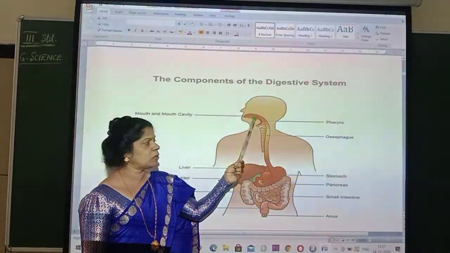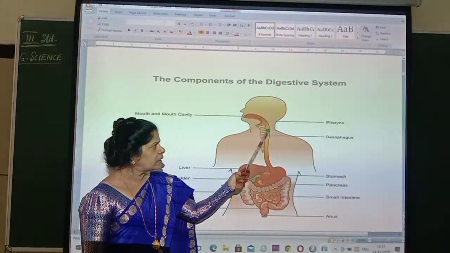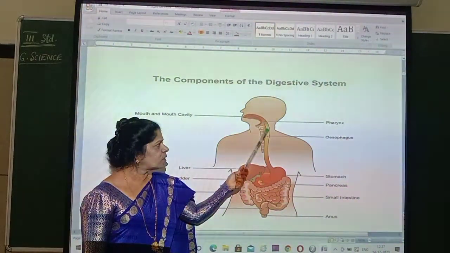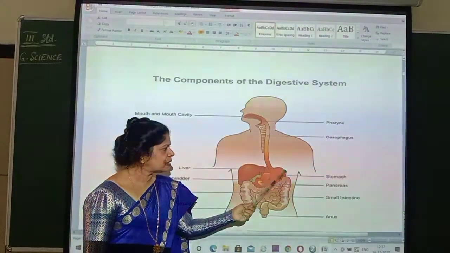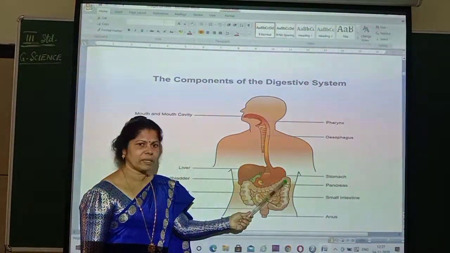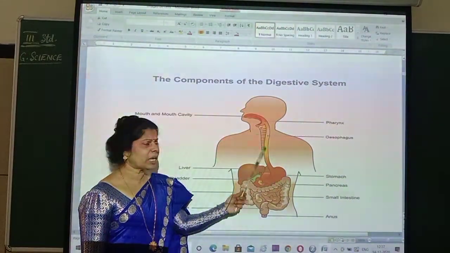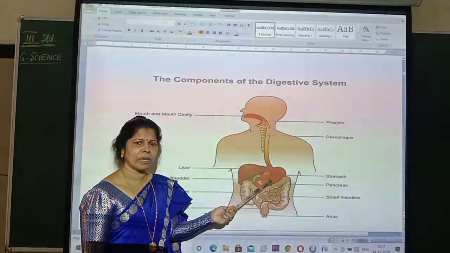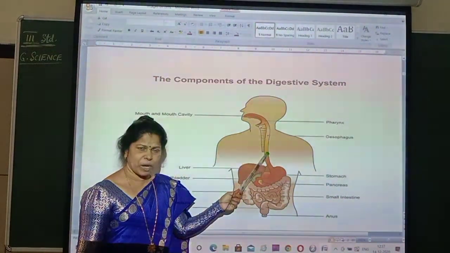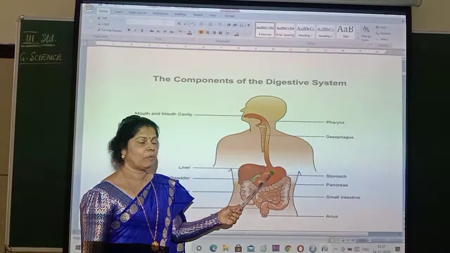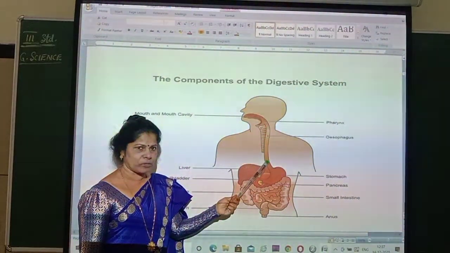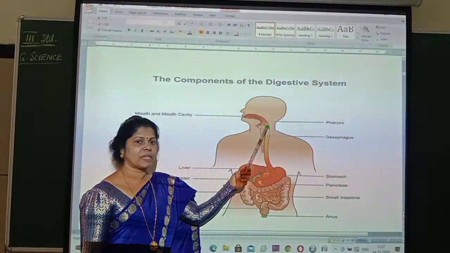So, you have to eat food. It goes through the mouth, through the mouth cavity, through this food pipe, or what you call the esophagus. Understood? From there, it reaches the stomach. You can see a bag-like structure. Do you think that food just falls into the stomach? Does it fall, tap, tap, tap, whenever you swallow the food? No. What happens? When the food is passing through this food pipe or esophagus, there is a peristaltic movement.